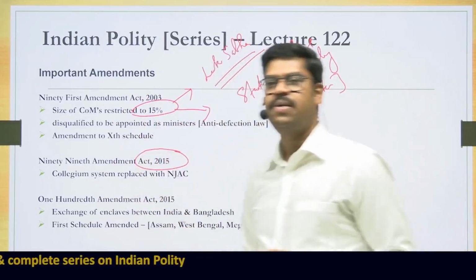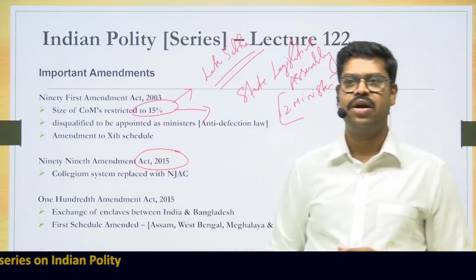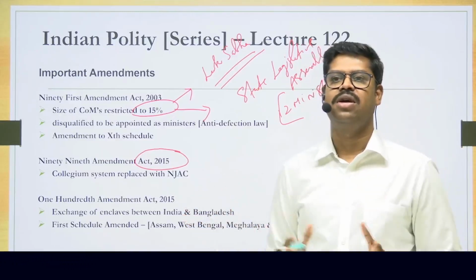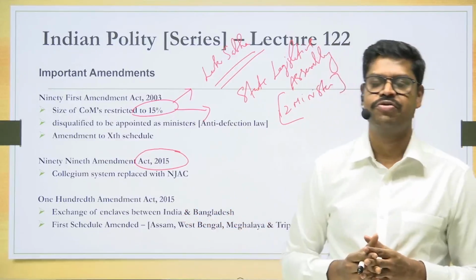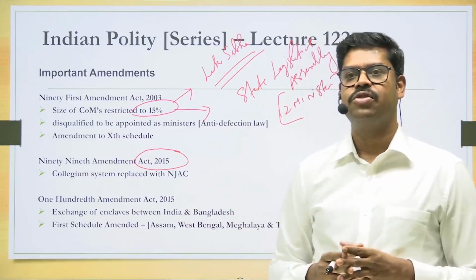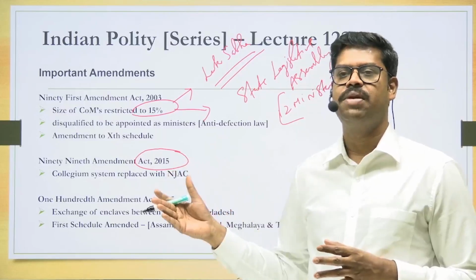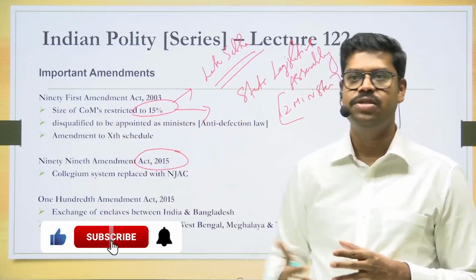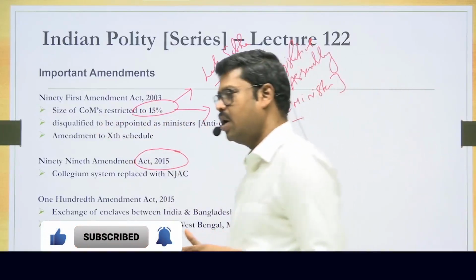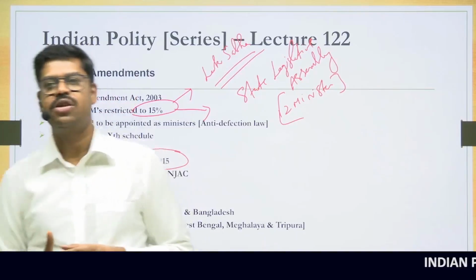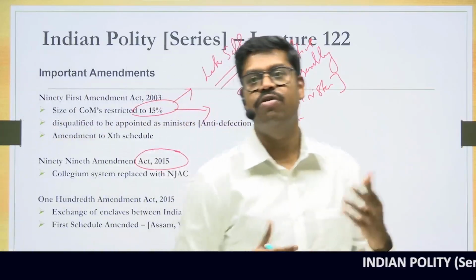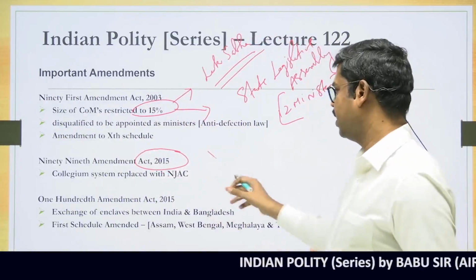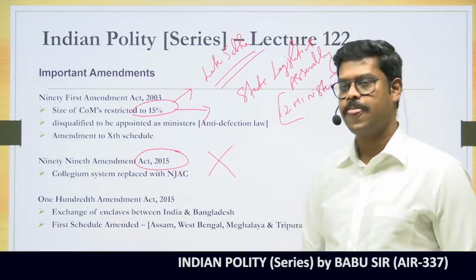The 99th Constitutional Amendment Act deals with the collegium system. In fact, the collegium system no longer exists. This 99th Constitutional Amendment Act was struck down by the Supreme Court in 2015. Because in the opinion of the Supreme Court, this amendment, which brought in the National Judicial Appointments Commission, replacing the collegium system in our country, is violative of the basic structure of the Constitution, that is the independence of judiciary. So therefore, the entire amendment does not exist in the Constitution today.